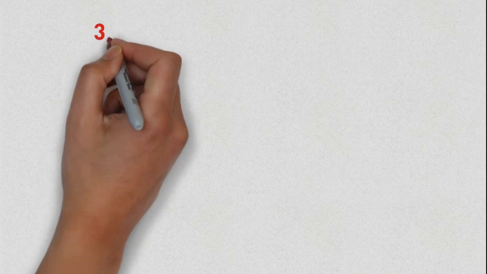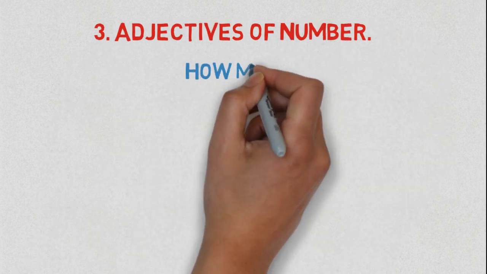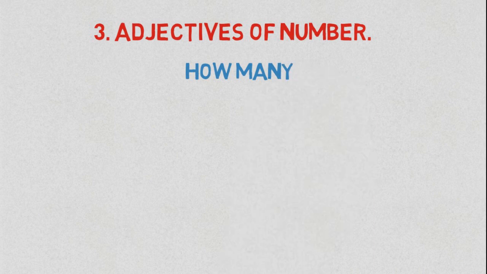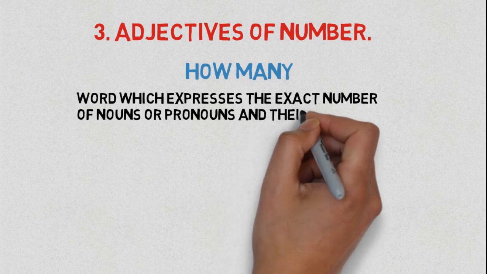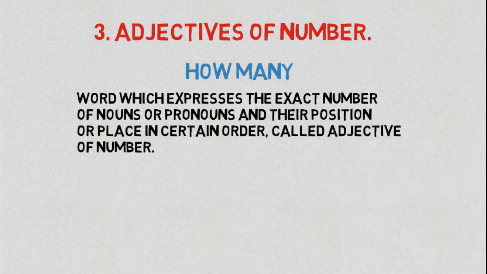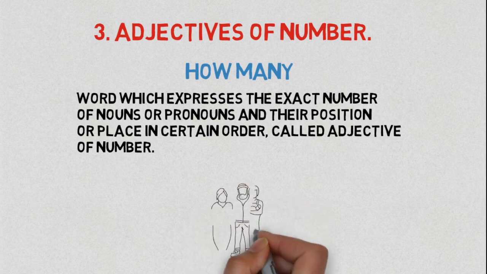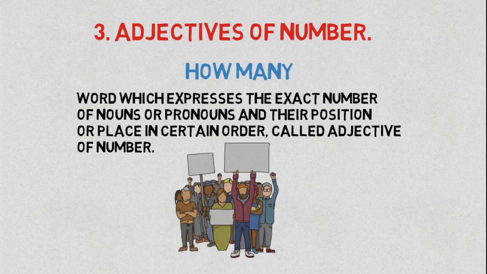Now move on to the third one, adjectives of number. How many. Words which express the exact number of a noun or a pronoun, and their position or place in a certain order, are called adjectives of number.